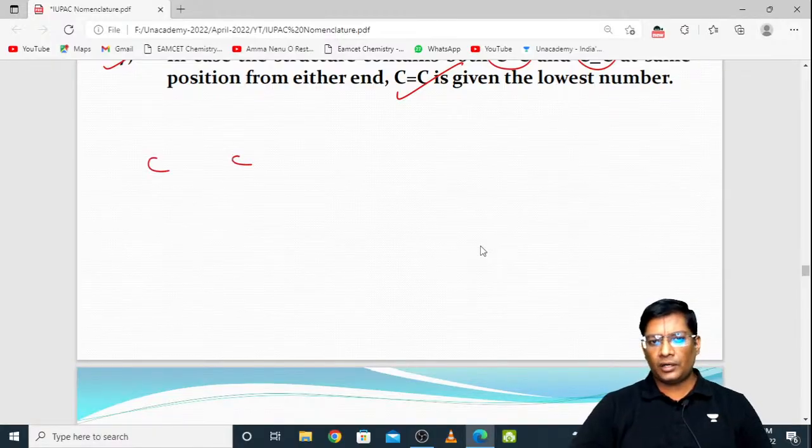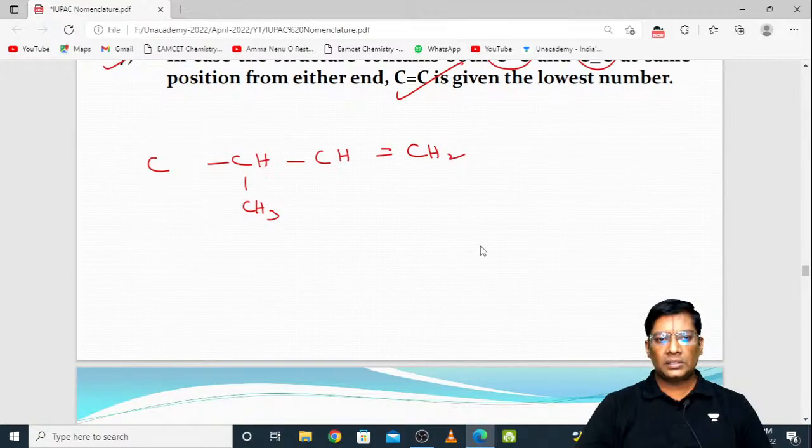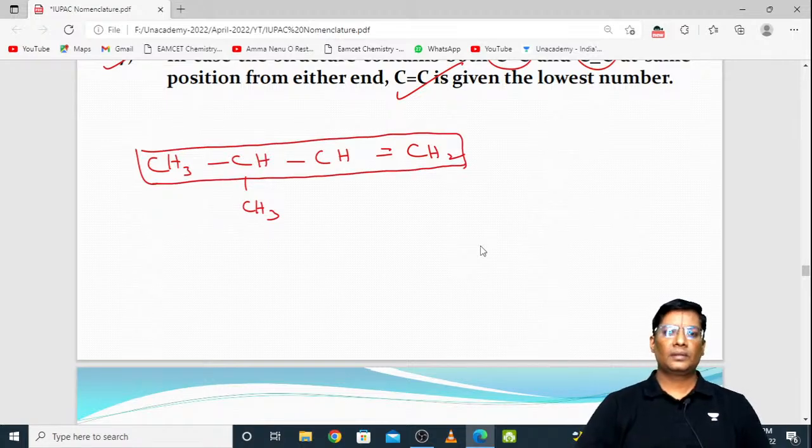I will give one more example for this. Suppose it is having 1, 2, 3, 4, CH2, CH, CH, CH3 like that. Okay. So what is the name of this? Anyone please tell me what is the name of this? This is the long chain. You need to give the numbering from the right side but not from the left side. So 1, 2, 3, 4 is correct.